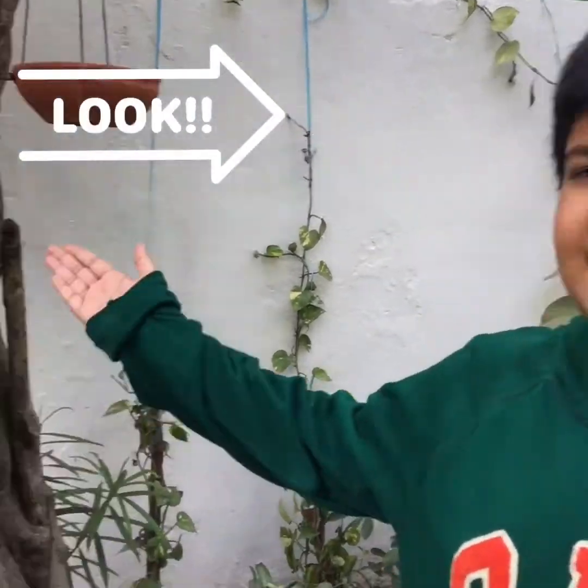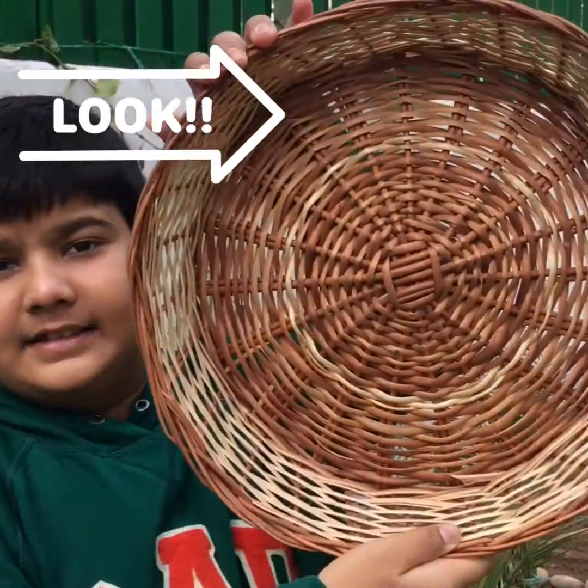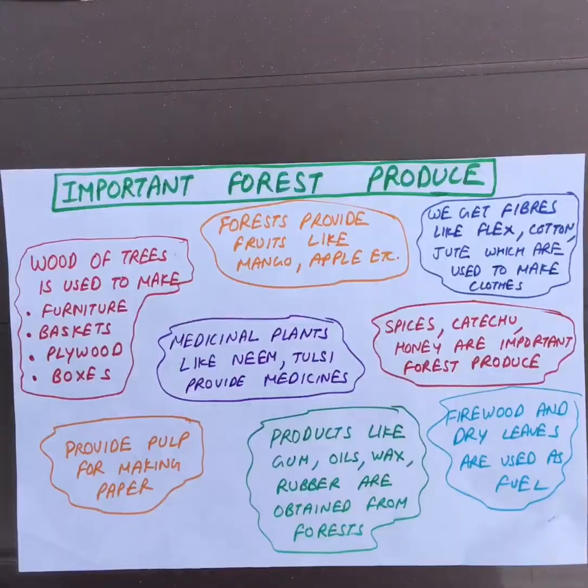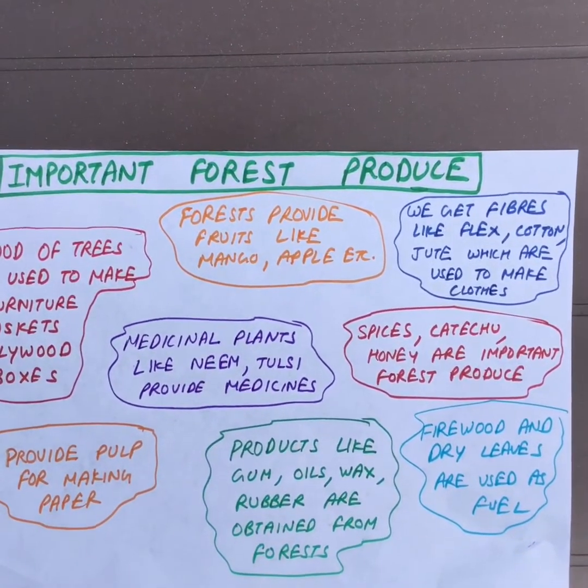The wood of trees is used to make furniture like chairs, tables, etc., baskets and ladders and many more things. Trees provide pulp for making paper.